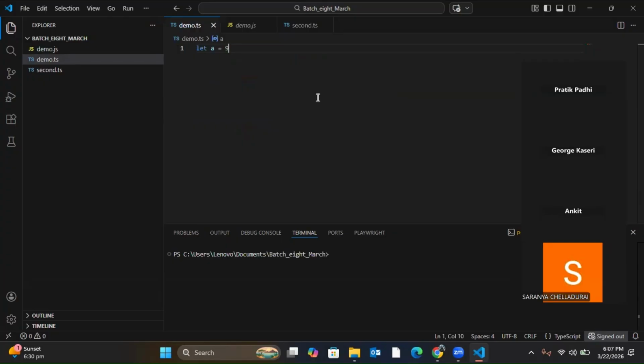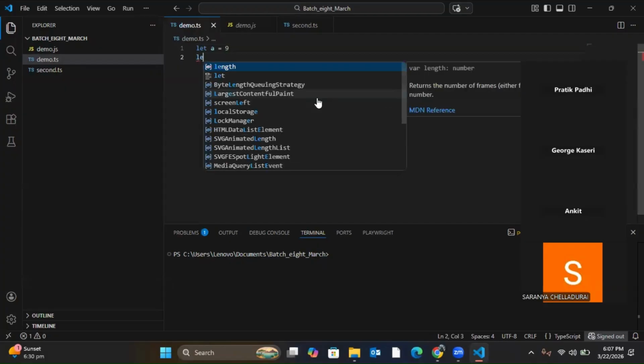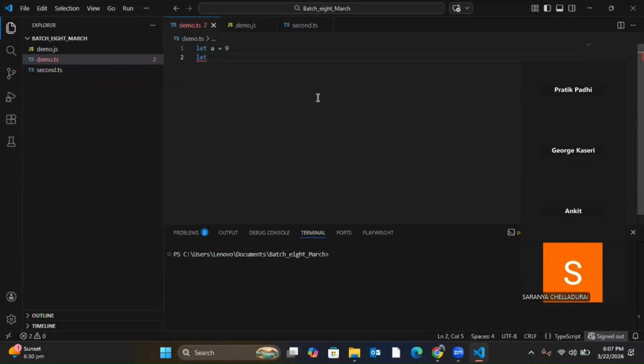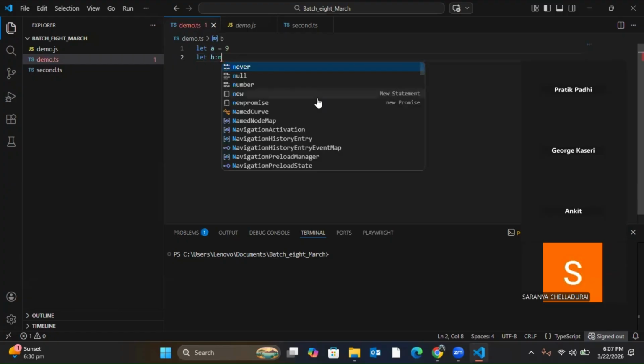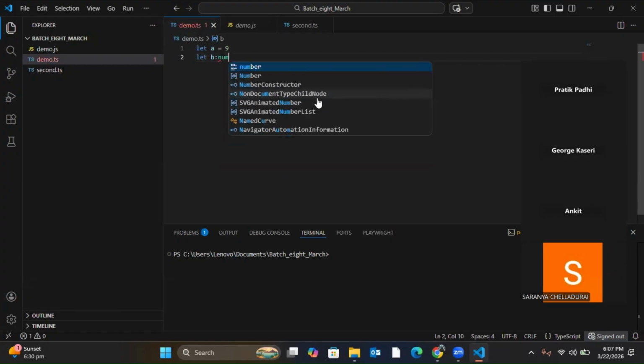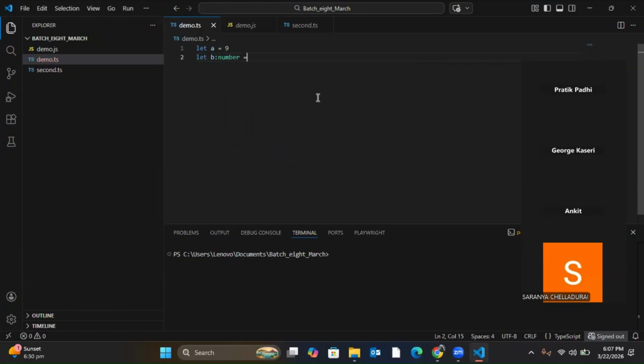If you don't tell JavaScript the type, I can do this in two ways. I can also write it like this: let B: number is equal to 8. When I tell it that this variable can store only number, it can be a decimal value also, or a normal integer.